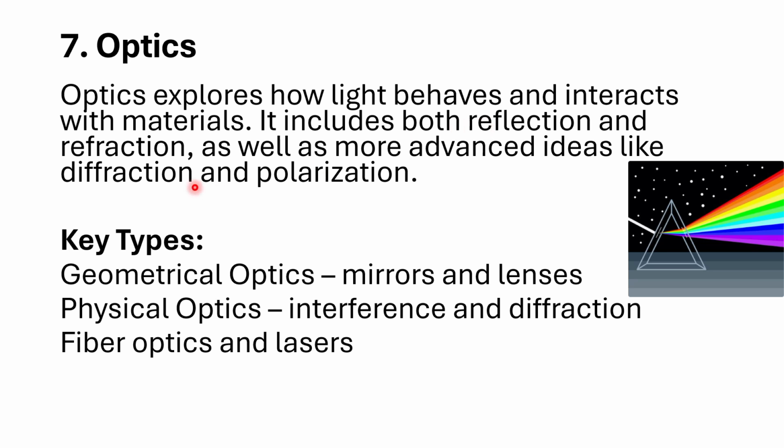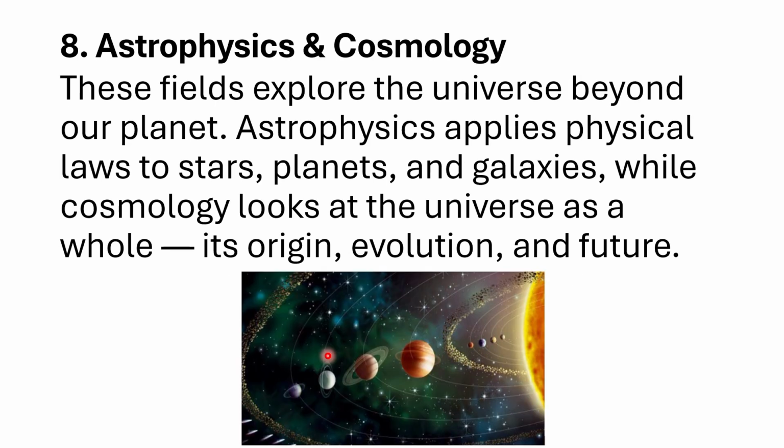Mirrors can only reflect, and lenses are another thing that we can pass light through. Physical optics covers interference and diffraction. Fiber optics and lasers: fiber optics are the wires we have nowadays in our life, and lasers are a beam of strong light wave. All that is the study of optics.